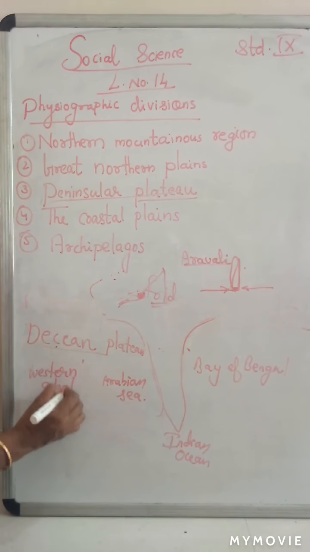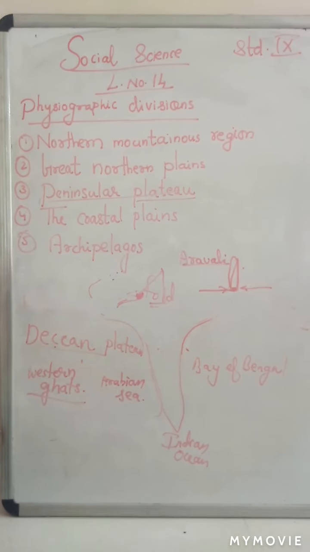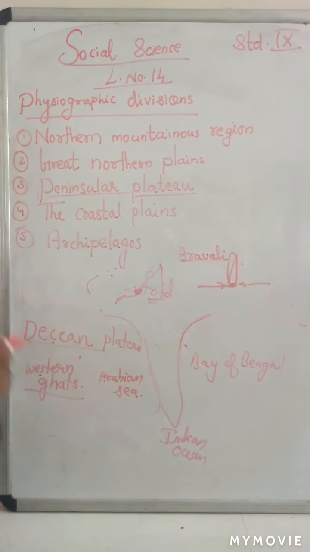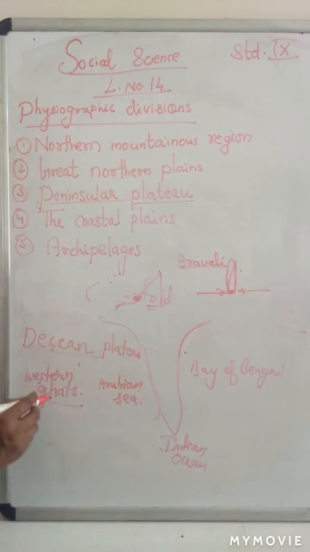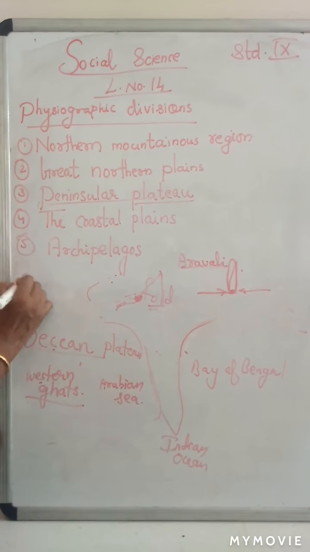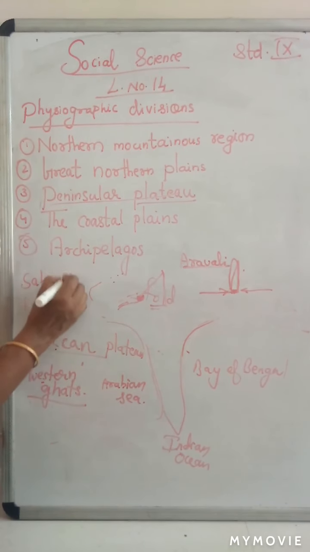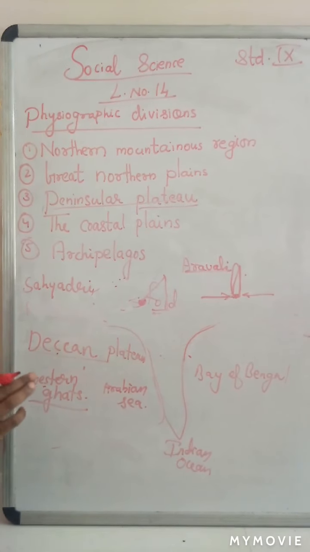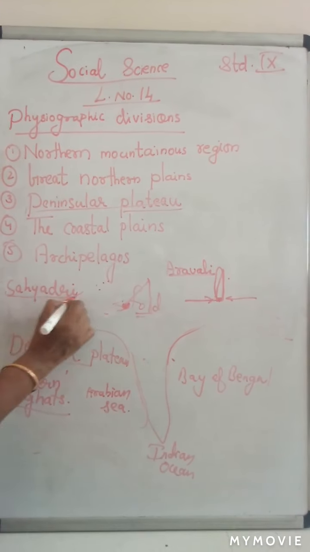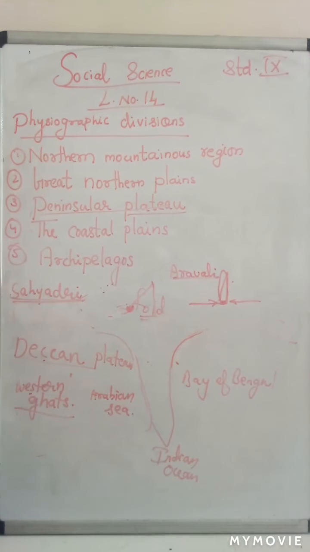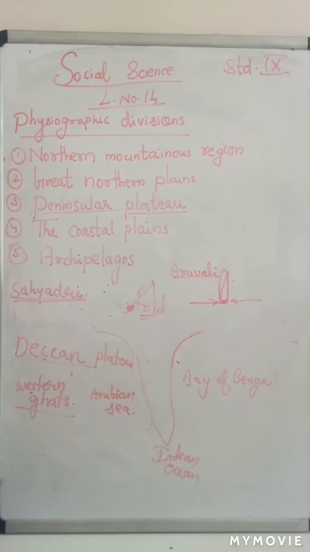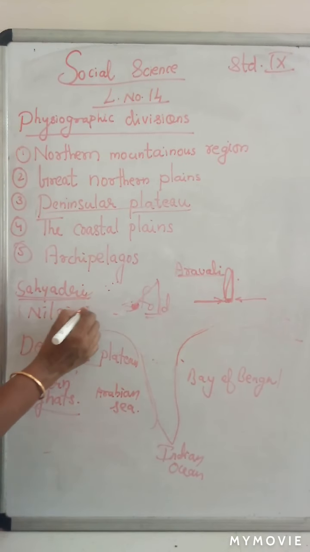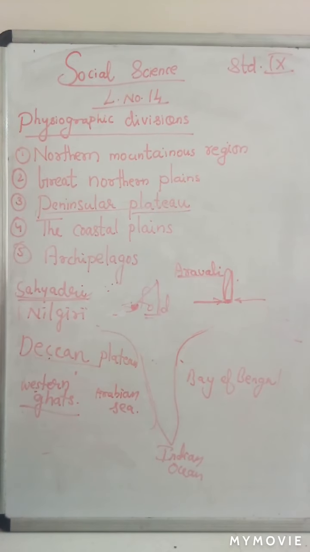Western Ghats have several local names that you have to learn. This Western Ghats is known as Sahyadri in Maharashtra and Karnataka, in Tamil Nadu it is known as Nilgiri, and in Kerala it is known as Annamalai.